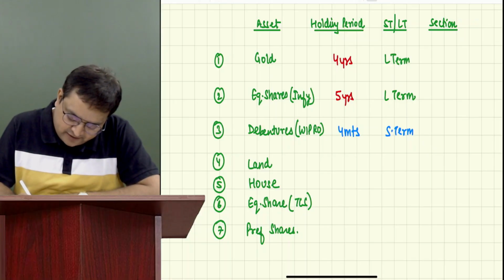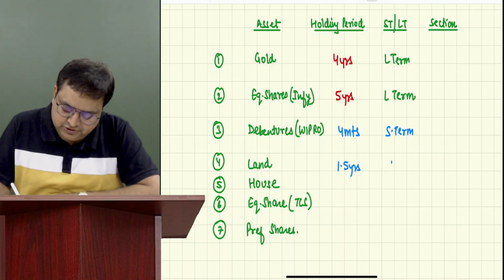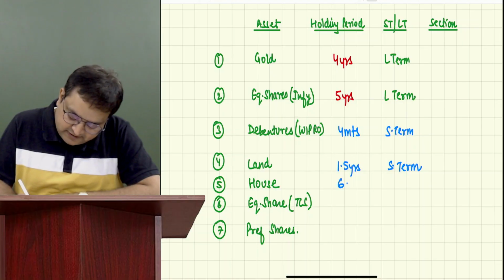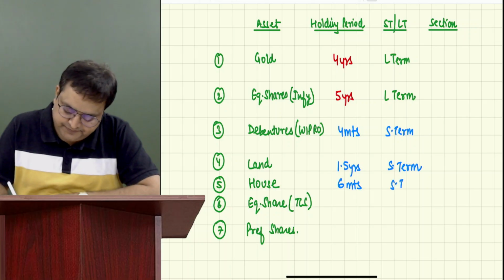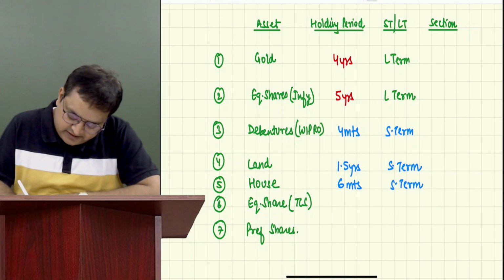Land, he has sold after, let's say, 1.5 years. What is it? Short term. House he has sold after, let's say, 6 months. Short term. Equity shares he has sold after 8 months.